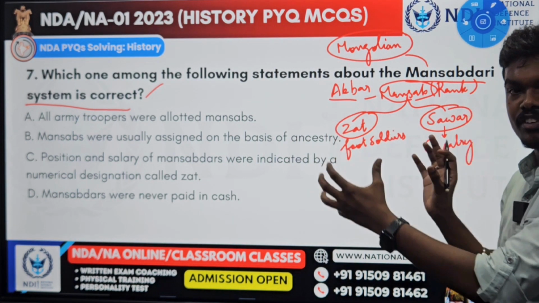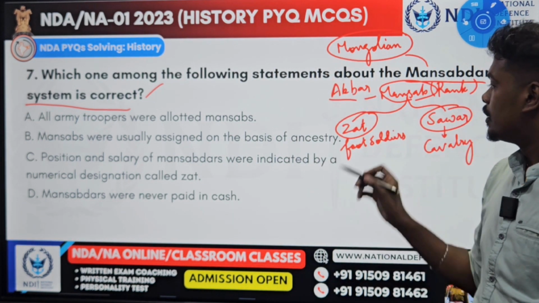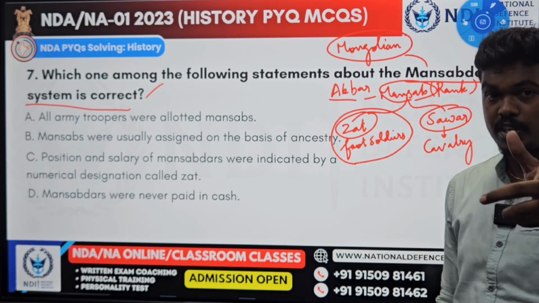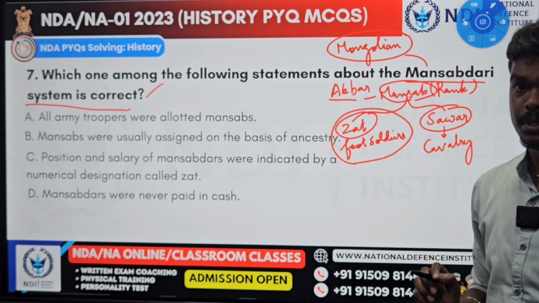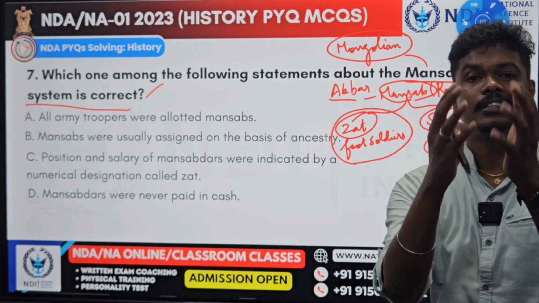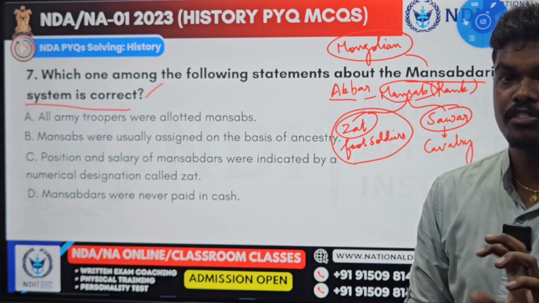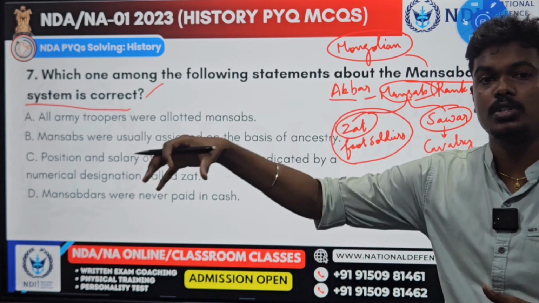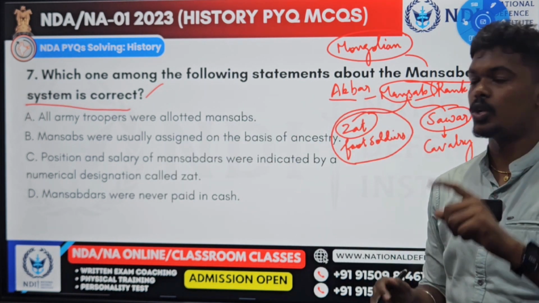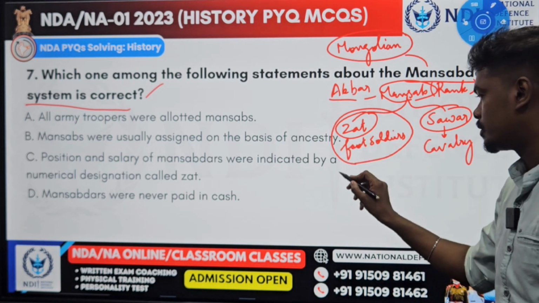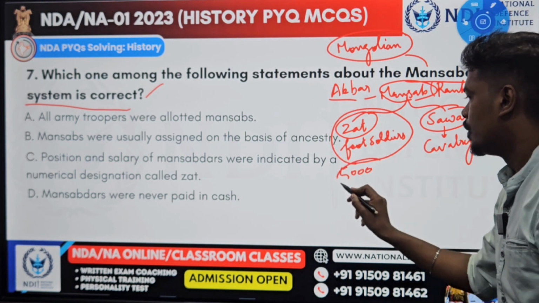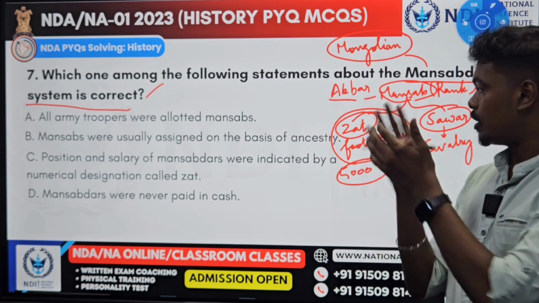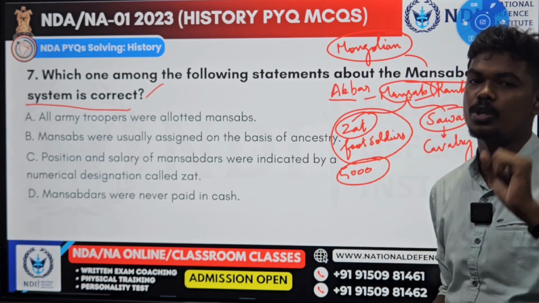These two define the rank, but specifically it is Zat that defines the rank. For example, if you have 4,000 men under you, you are a Mansabdar of rank 4,000. If a person has 5,000 soldiers under him, that person is called a Zat of 5,000 rank. Imagine, 5,000 men, which means your Mansabdari rank is 5,000.